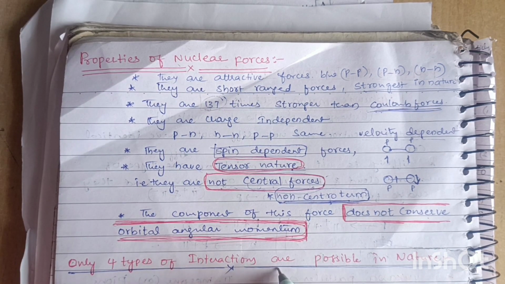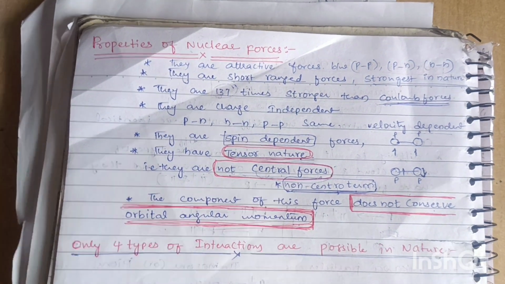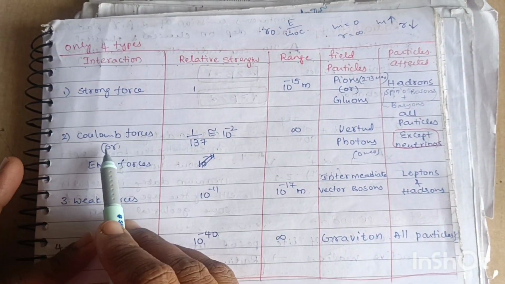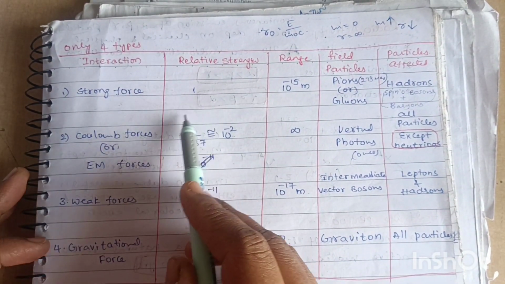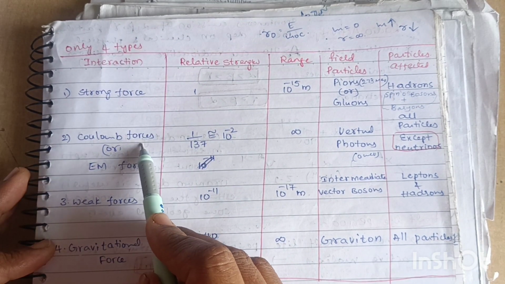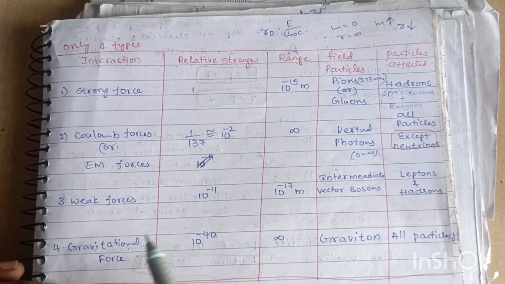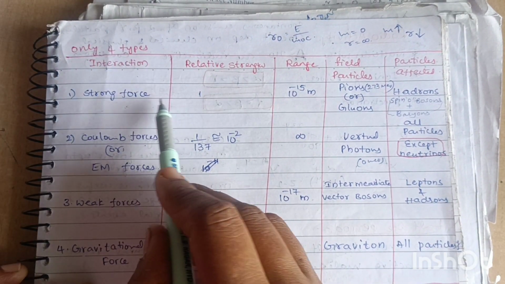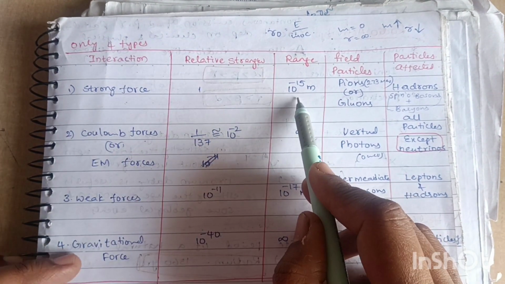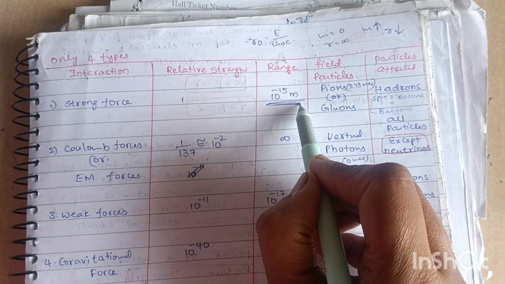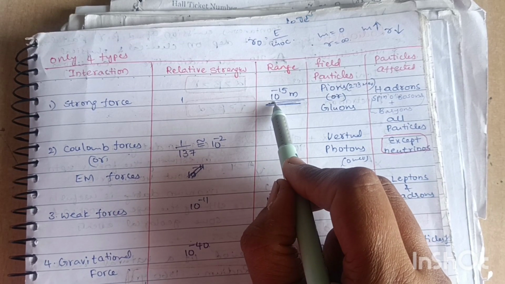Only four types of interactions are possible in nature: the strong force, that is nuclear force; Coulomb forces, or EM forces; weak forces; and gravitational forces. So these are the strongest nuclear forces. The range is 10 to the power of minus 15 meters, because these are short range forces.